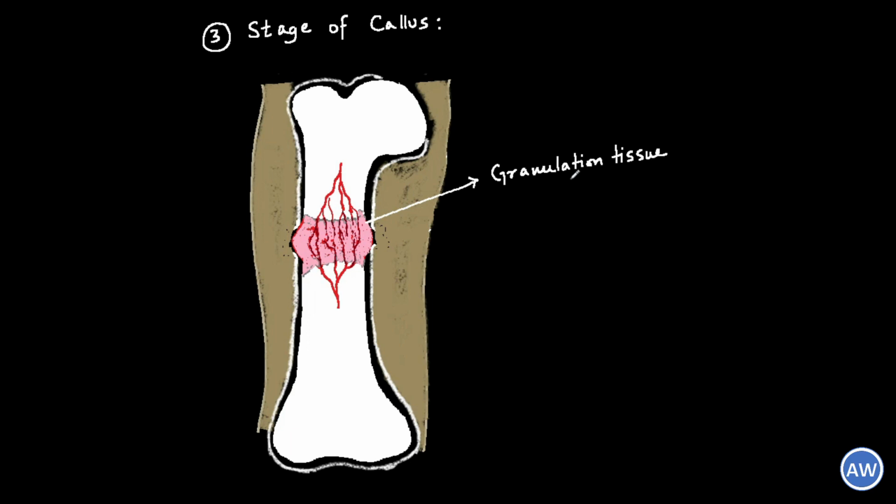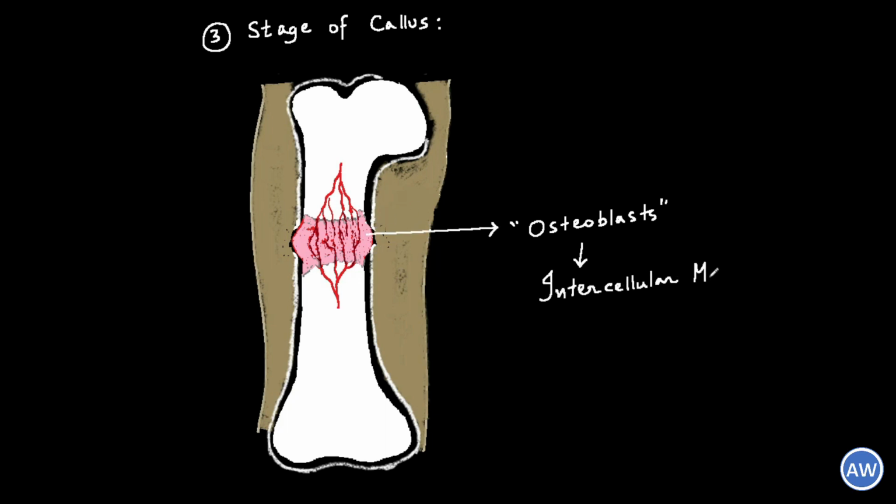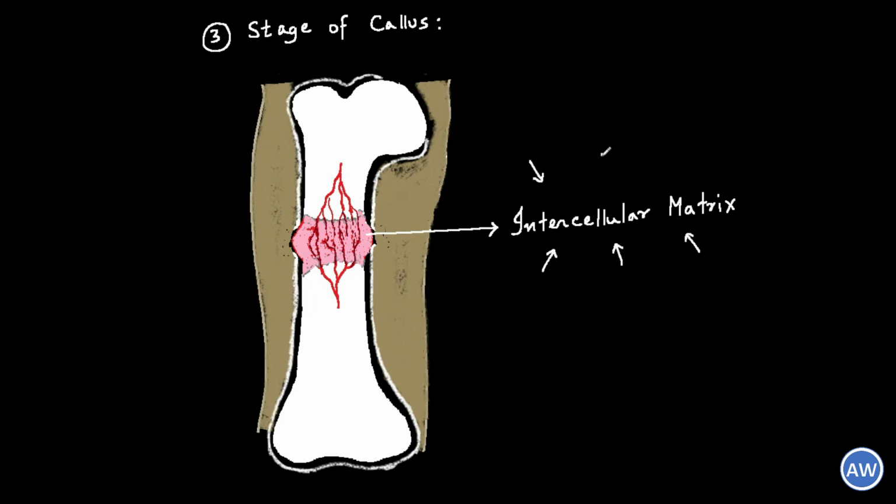In bones, the granulation tissue will subsequently get mineralized. Let's see how this happens. The cells in the granulation tissue will differentiate into osteoblasts. The osteoblasts will lay down the intercellular matrix, which in turn will get impregnated by calcium salts, and this is how the process of mineralization will begin, and it will spread throughout the area occupied by the granulation tissue, which was also called the soft callus. This newly laid down bone is now called the hard callus, or simply we can call it the callus.